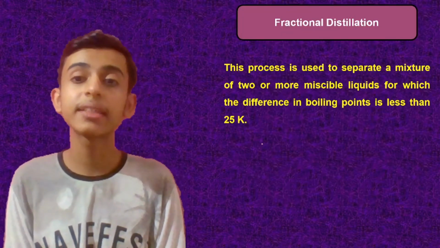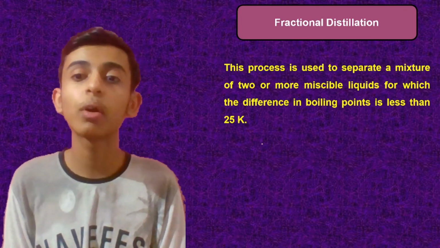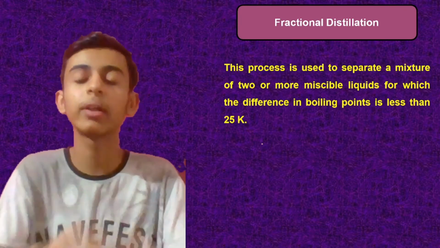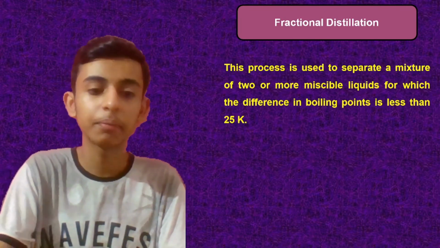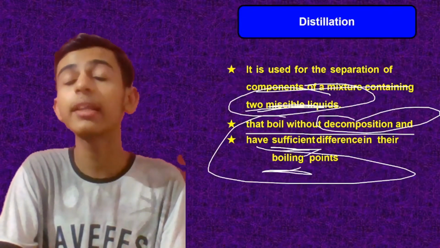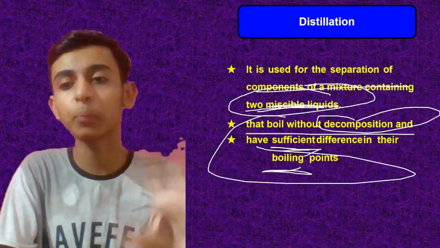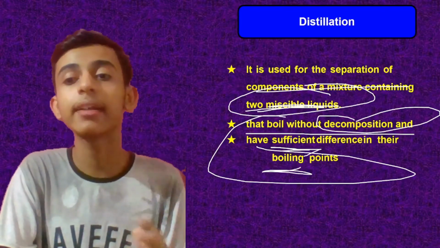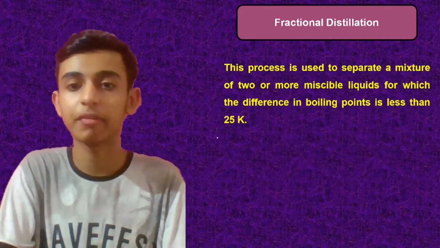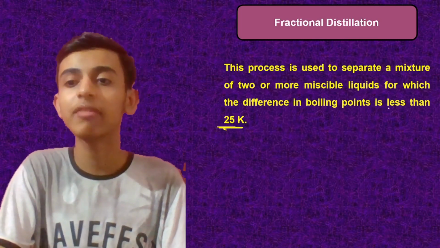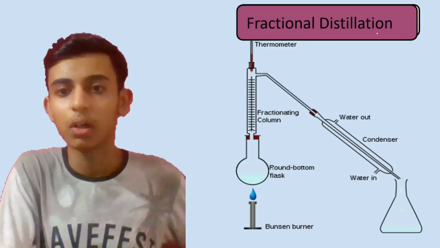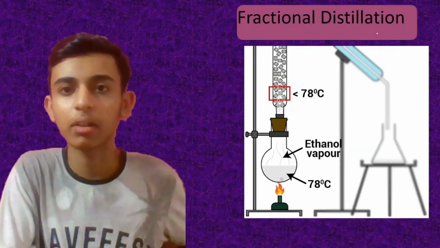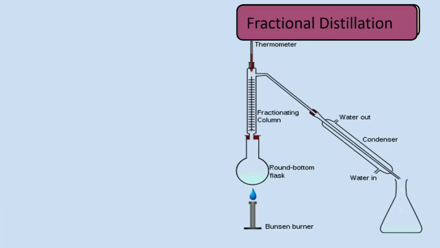Now this is the process which is used to separate a mixture of two or more miscible liquids for which the difference in boiling points is less than 25K. See, distillation is used when the difference between the boiling points of both the liquids is more than 25 Kelvin. But if it is less than 25 Kelvin, we use fractional distillation. Now let's try to understand fractional distillation.